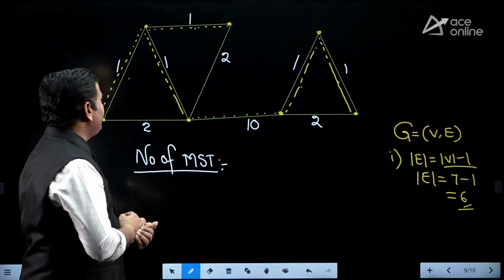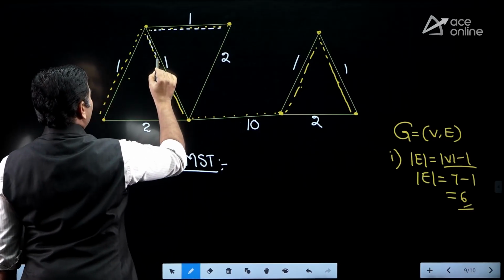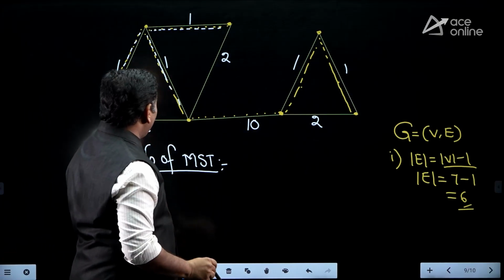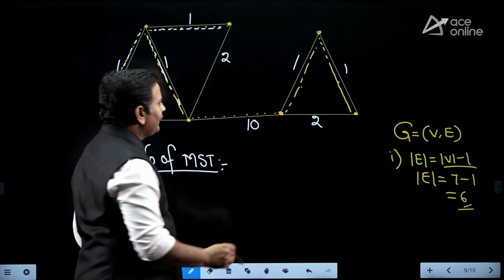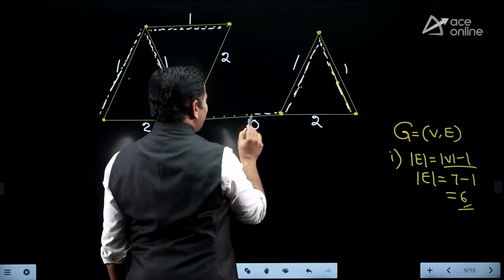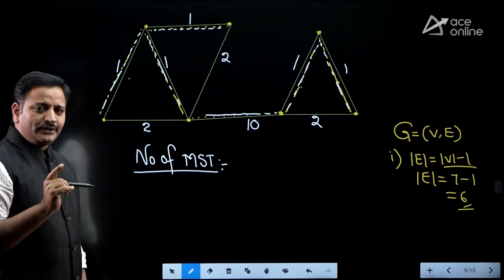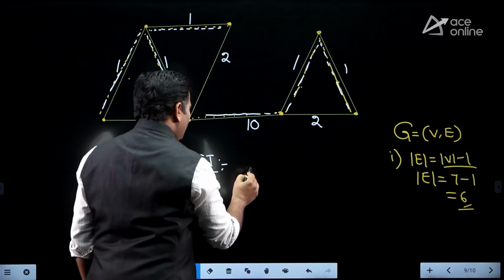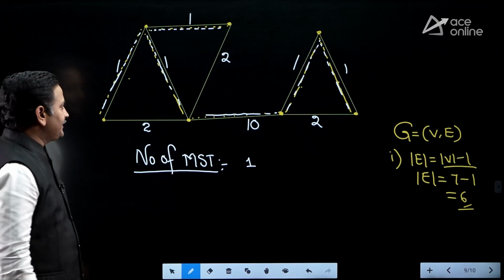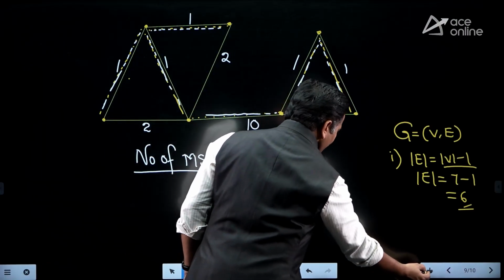Okay, how to apply? First look at this, friends: I am taking the first minimum, this is the second minimum, this is the third minimum. The fourth minimum I cannot take here because it is forming a cycle. So this is the fourth minimum, this is the fifth minimum, and obviously the sixth minimum. So in this problem I will get only one minimum cost spanning tree. Is it clear, friends? I cannot get more than one minimum cost spanning tree. For example, if I draw one more graph, you can understand how to get multiple minimum cost spanning trees.